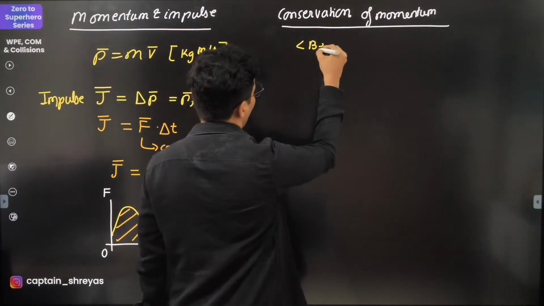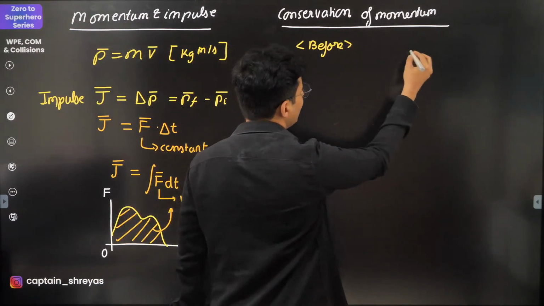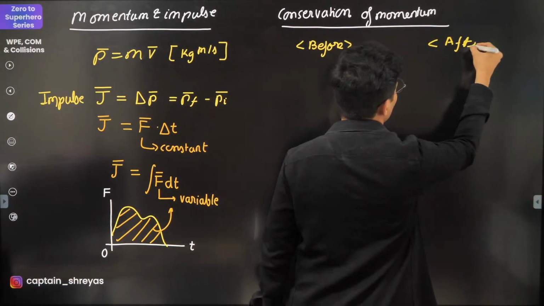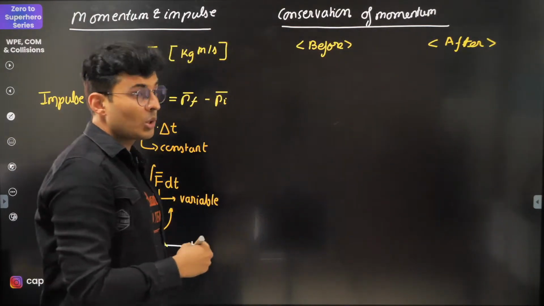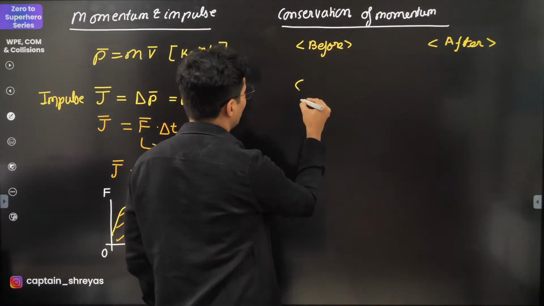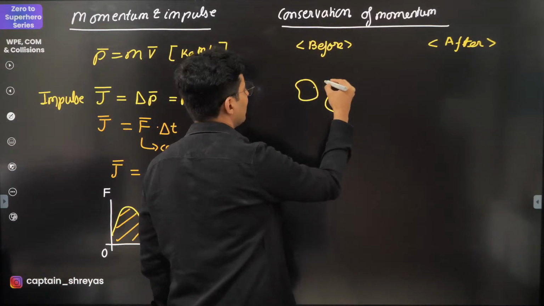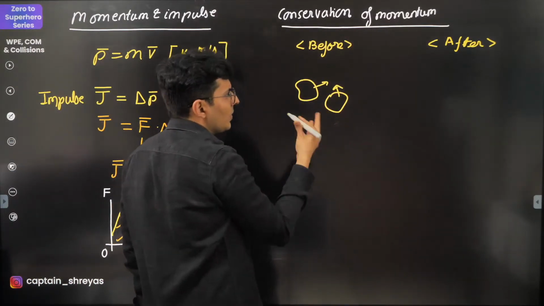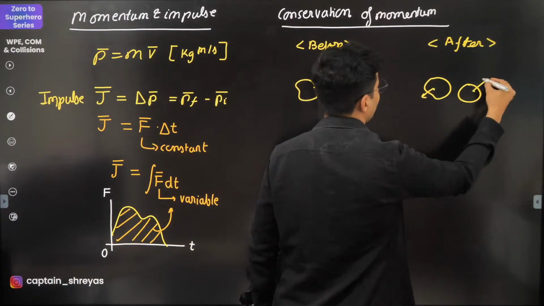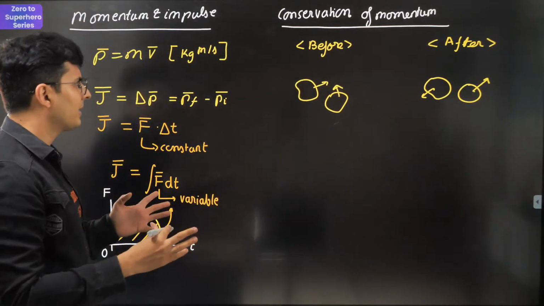What happens before and what happens afterwards. If you do not draw this, you are making the biggest blunder. You will not understand the things correctly. So in the before diagram, maybe these objects are going like that, I don't know. Afterwards, maybe these objects are going like this. This is before and after.